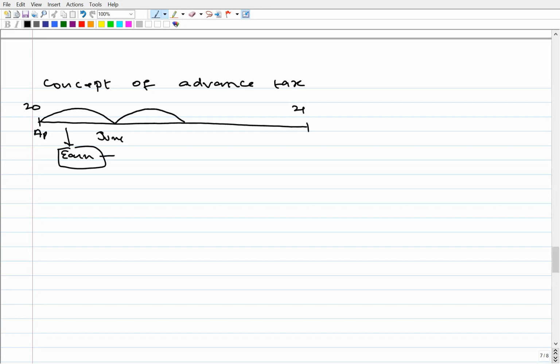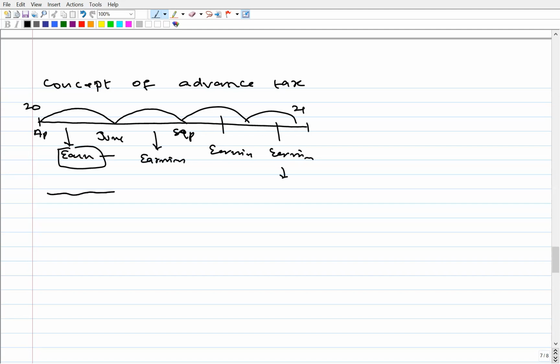Again, for July to September, whatever profits we have earned, pay tax on those earnings. Similarly, in the third quarter, and in the fourth quarter, again pay tax.